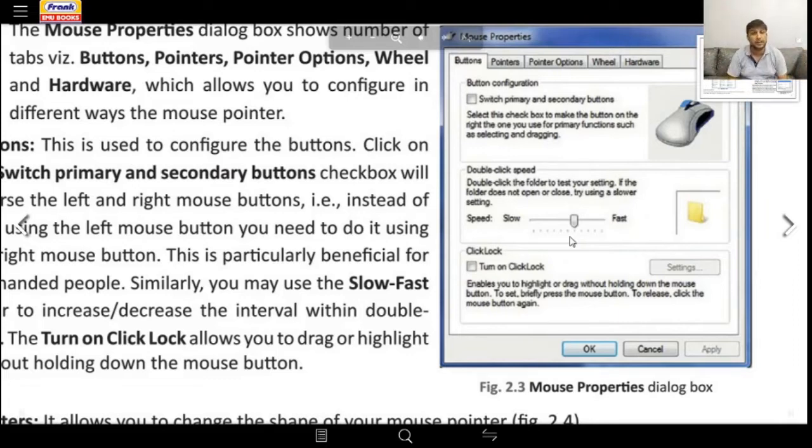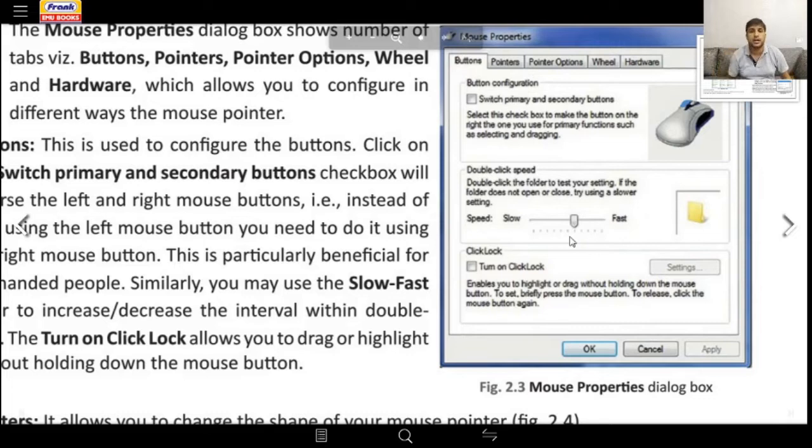The next option is double click speed. When you start using the mouse, initially most people are not very comfortable with the double click. They can't do a double click. So here you can decide the speed of the double click. If you slow it down, those people who are using it for the first time find it comfortable. They can do tuck tuck, rather than tuck tuck. So you see, double click speed can be adjusted for people of different abilities.